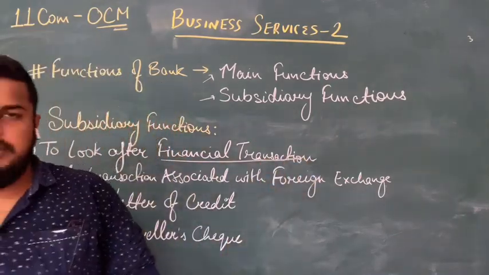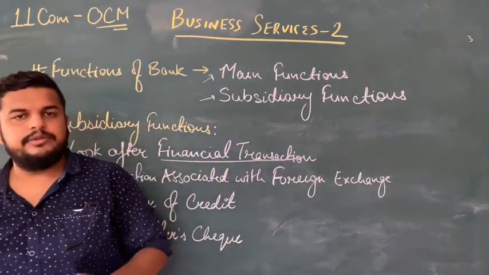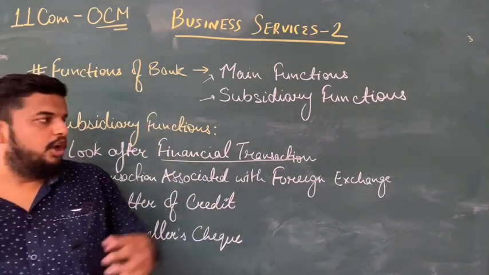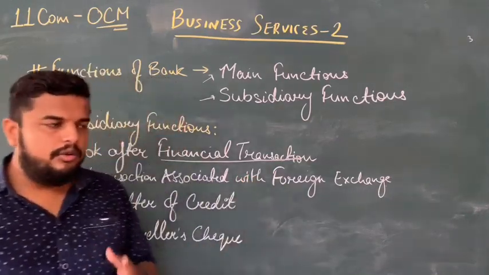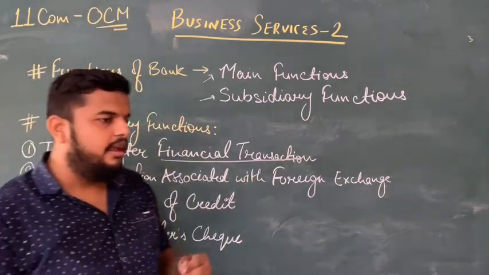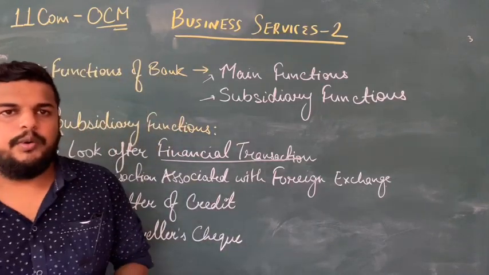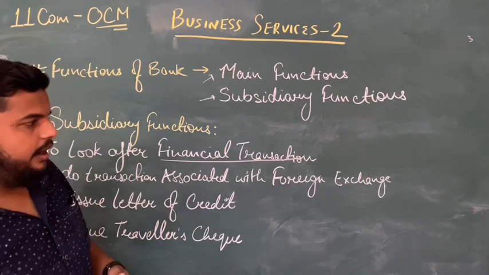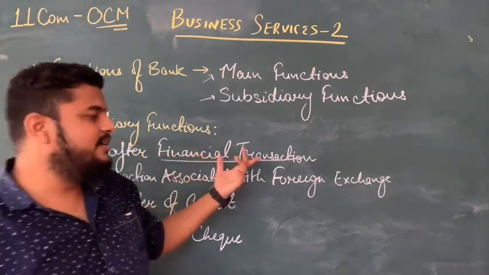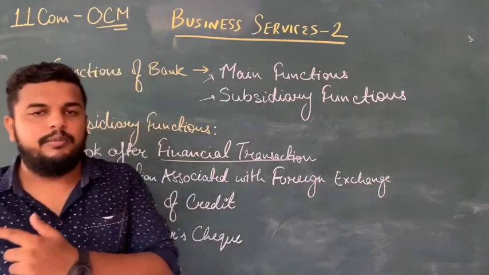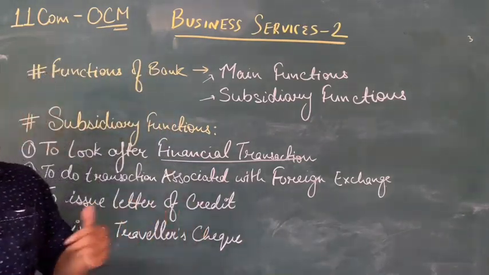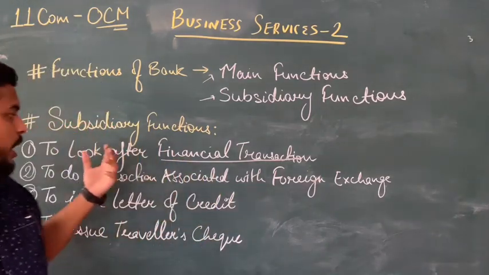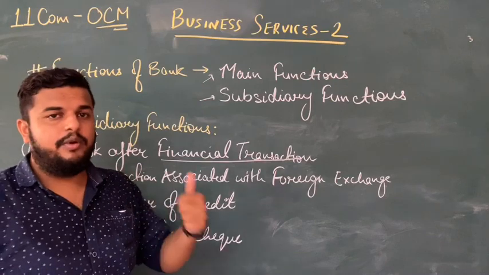When we talk about financial transactions, generally the bank has two types of customers: one is the depositor and another is the borrower. For example, if I am an account holder of a bank and I have provided a check drawn on another bank by another customer, then the bank will perform financial transactions for me, like collecting the money from that bank and depositing it into my bank account. So this is a kind of financial transaction that banks provide me.